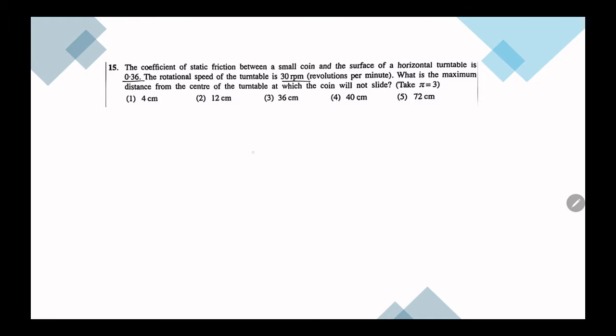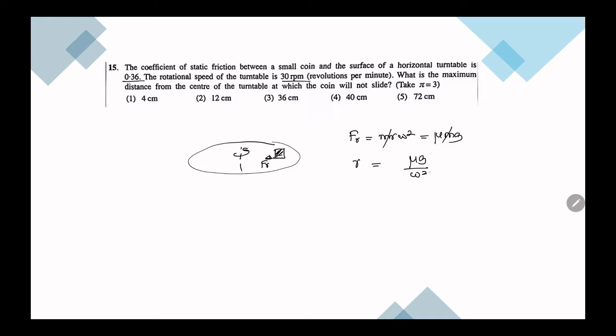So for this, when we place a coin and try to rotate it about the center, friction is the one responsible for the centripetal force. Then I can write Fr is equal to m r omega squared. That is also equal to mu R, but R is mg. Then we get r is equal to mu g over omega squared.